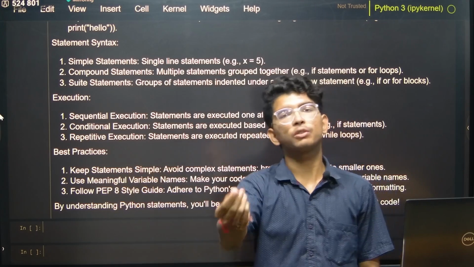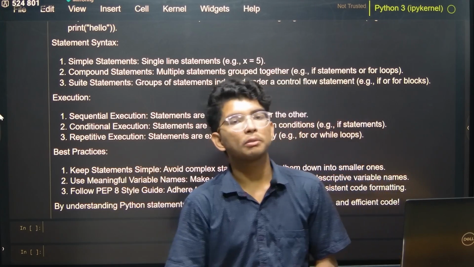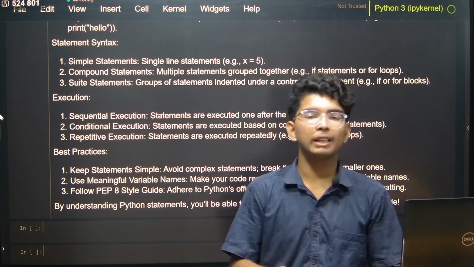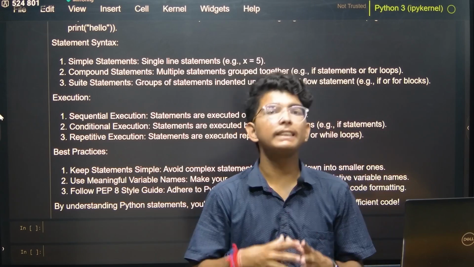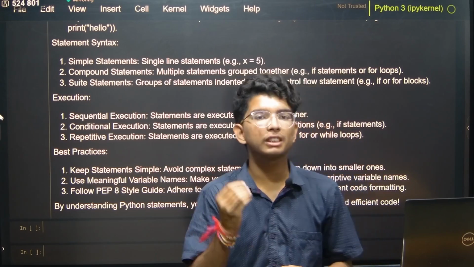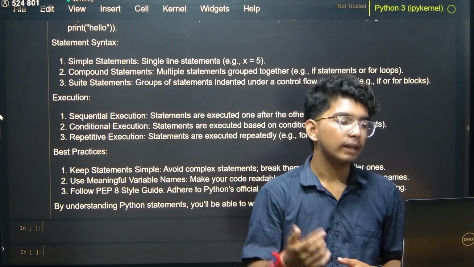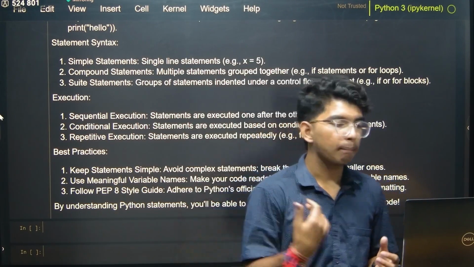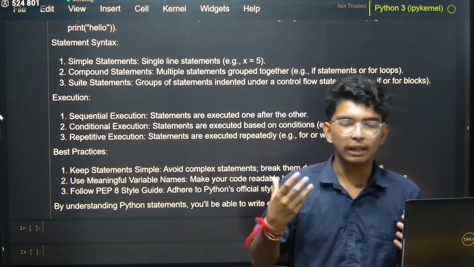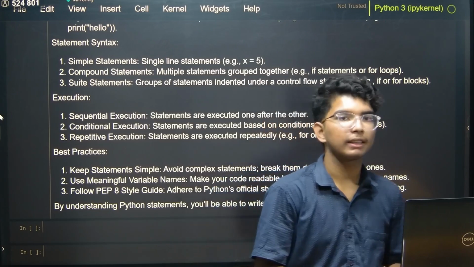Then use meaningful variable names. As I always mention, it is very, very helpful if you use variable names which are meaningful. Then follow the PEP 8 style guide, which is Python's official style guide for consistent code formatting, right?